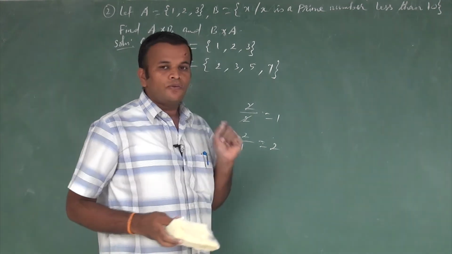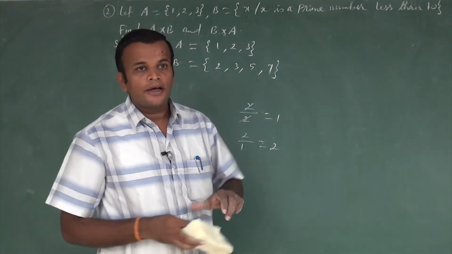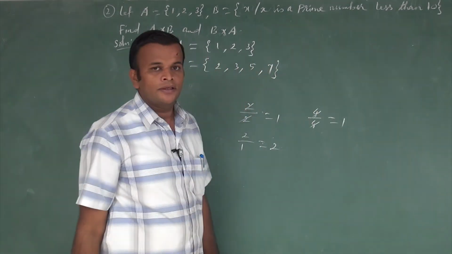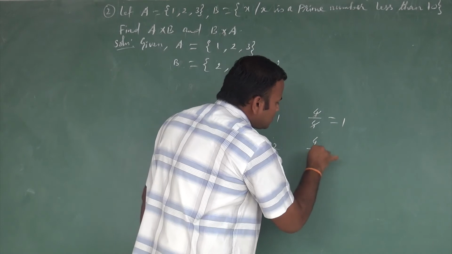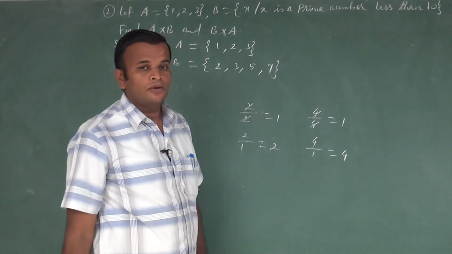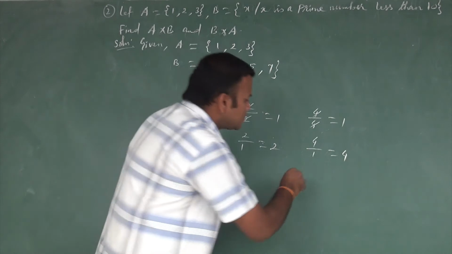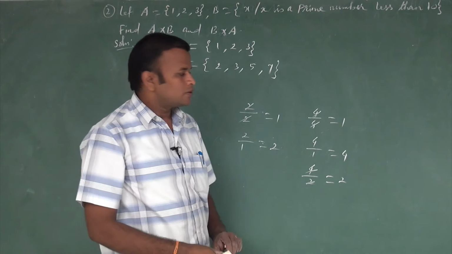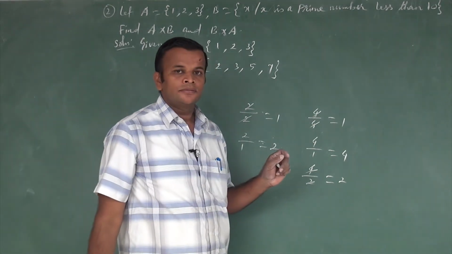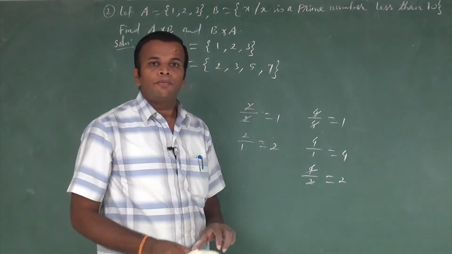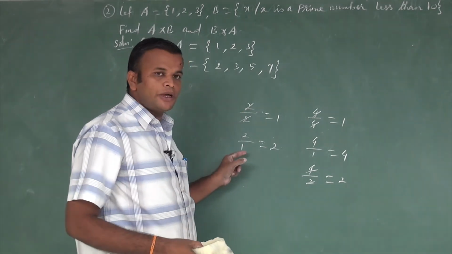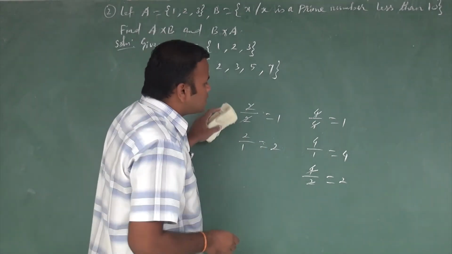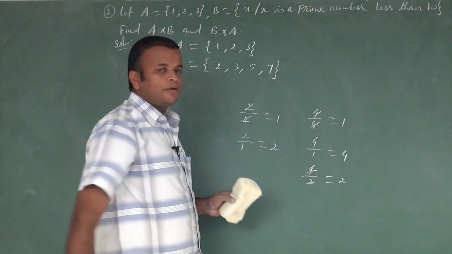I can't write the number 4 because 4 is not a prime number. 4 is divisible by 4, and 4 is also divisible by 1, 4 by 1 is 4. But one more way is there: 4 is also divisible by 2. So it divides in 3 ways, so 4 is not a prime number. But 2 is a prime number because it is divisible only by these 2 numbers. So this is an example of a prime number and a non-prime number.